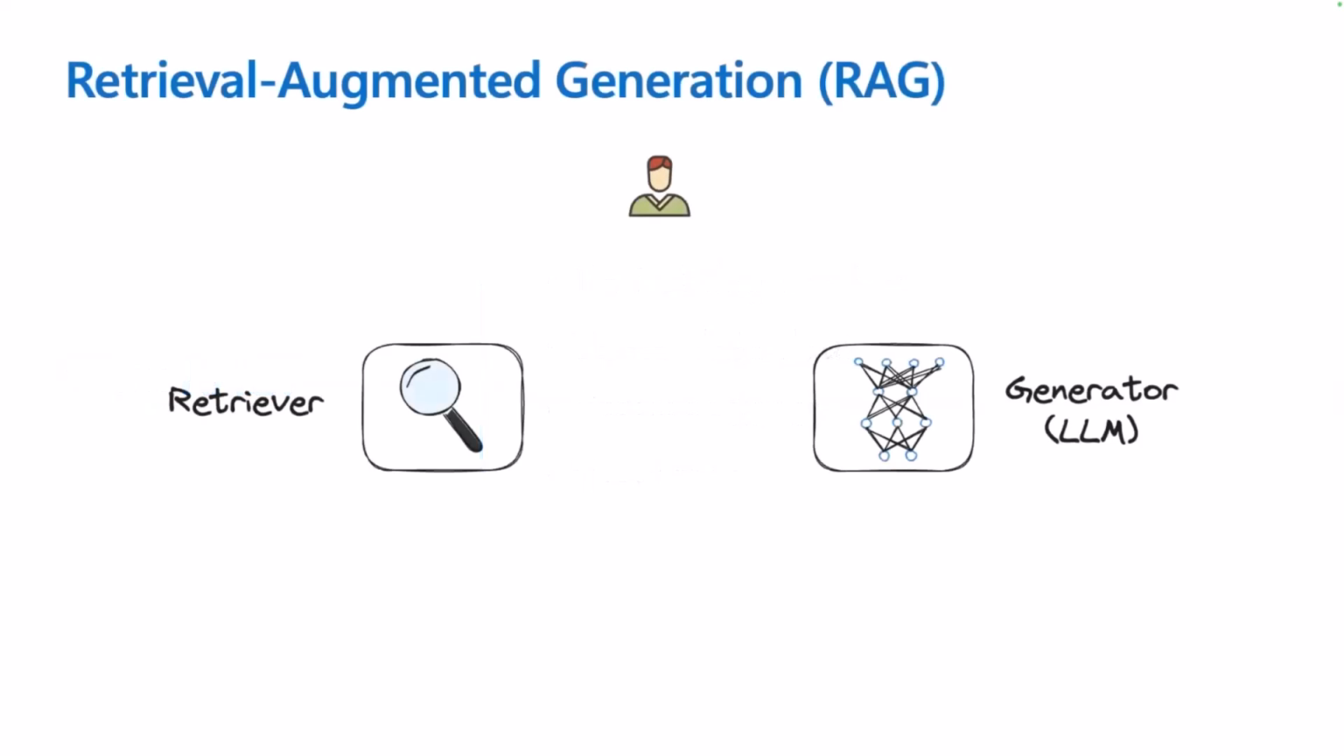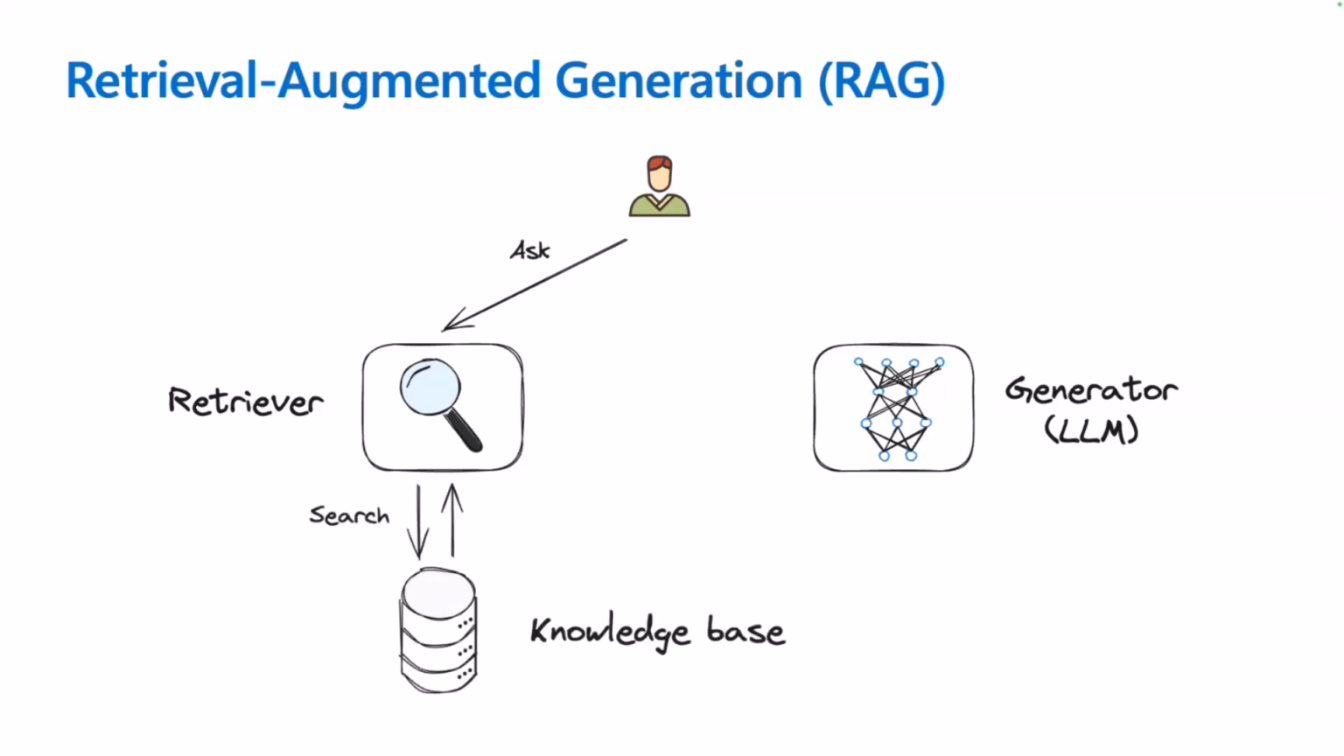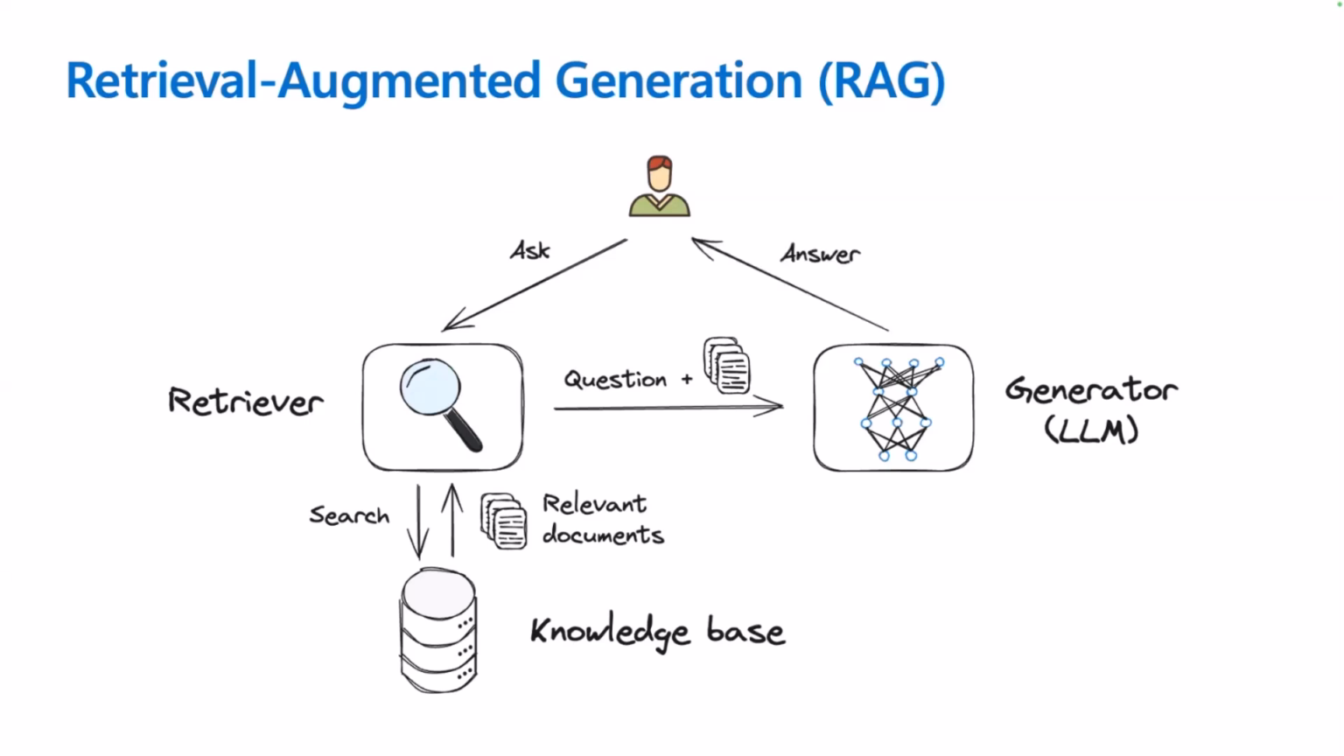So now, how does RAG work? First, in the workflow, the user asks a question, then the retriever will search for information in the knowledge base and return documents that may be relevant to answer the question. And then you send both the question and the documents to the generator that will create the response based on the information that was provided.